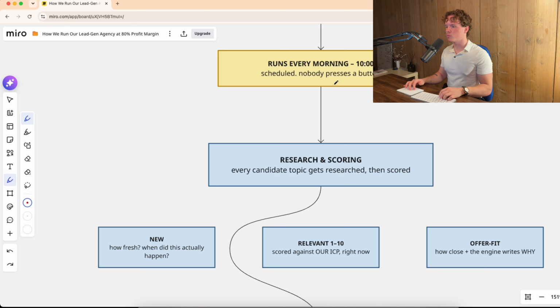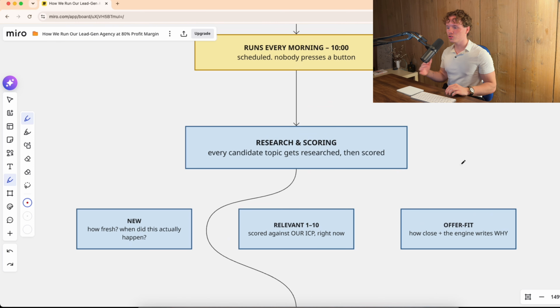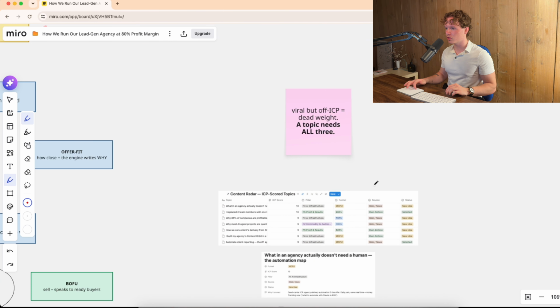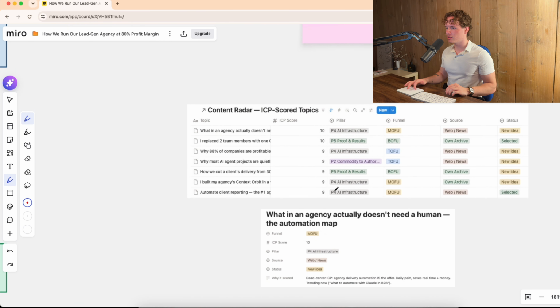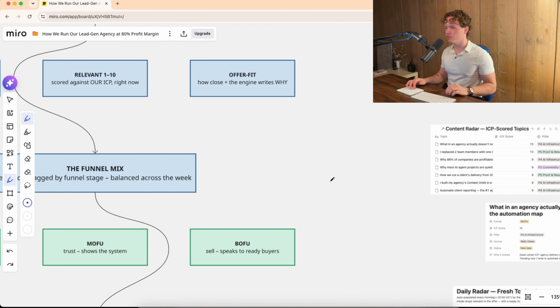And that is where we then go into research and scoring, which is super important and also super interesting if you take a look at it, because it's now going to research all your topics. So you've now got your topic bank right here, which means it looked at what is currently new and what is actually fitting our ICP.